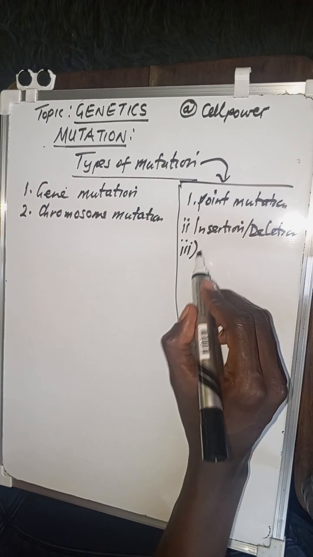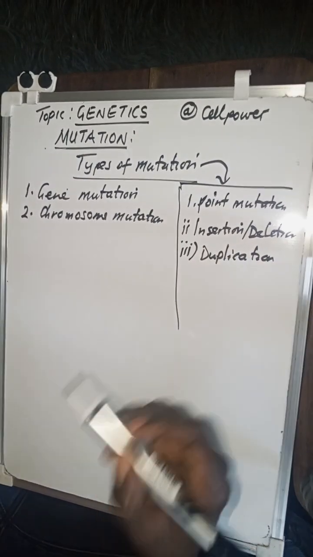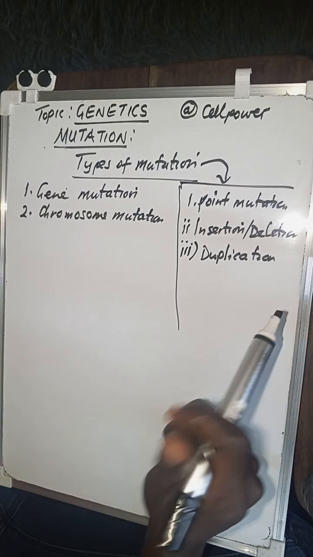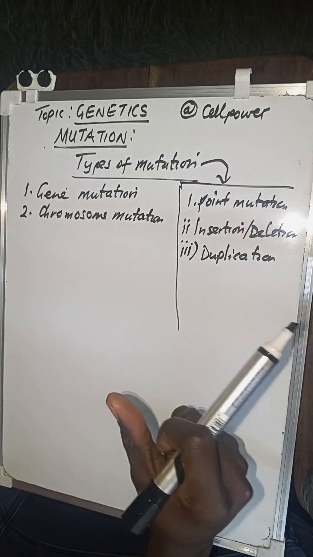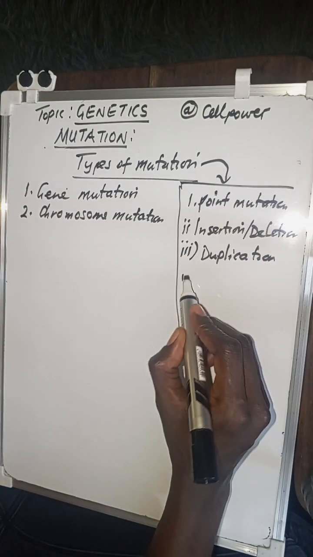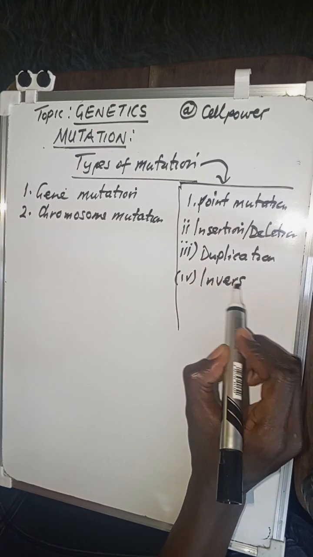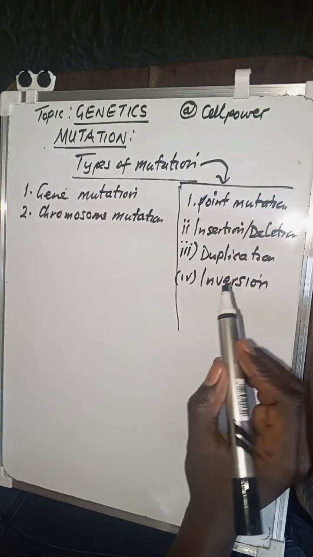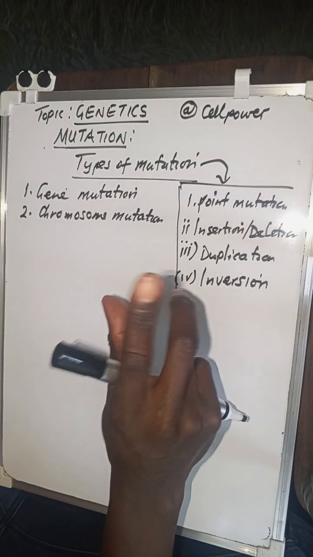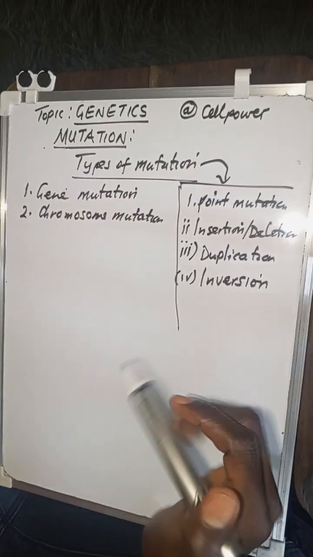The third one, we can talk about maybe duplication. Under duplication, this is where a section of the DNA is copied more than once. Maybe it is repeated more than once. Then maybe lastly but not the least, we can talk about inversion. Inversion is where a section of the DNA flips or reinserts in the opposite direction.